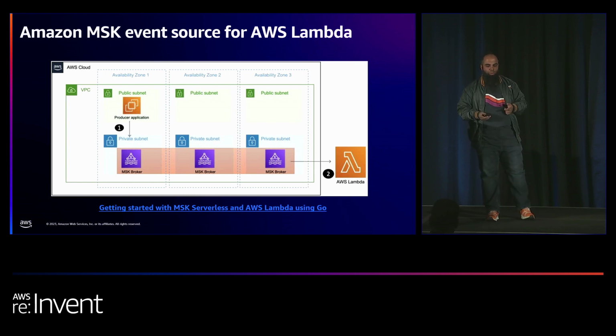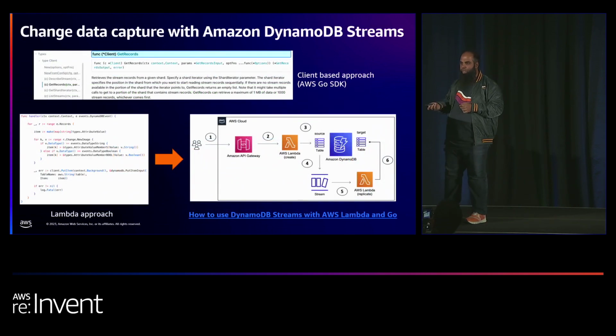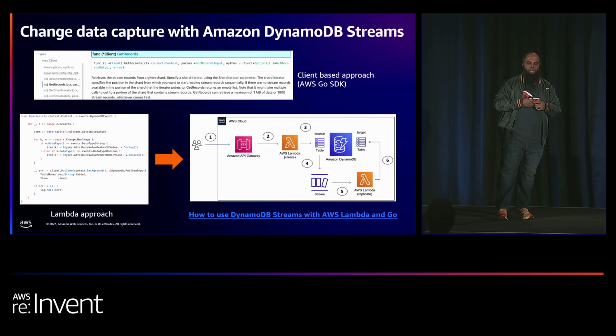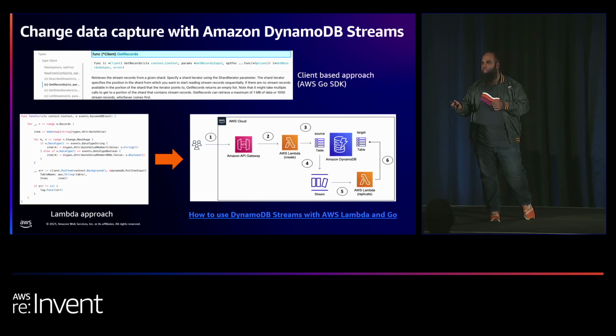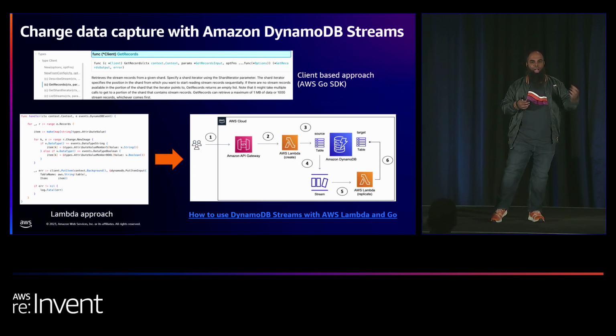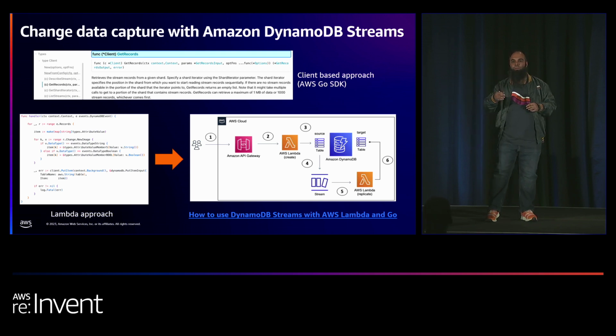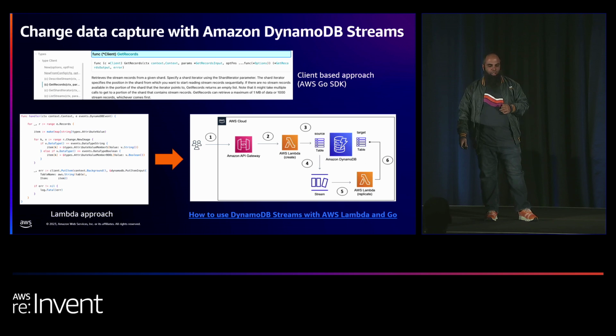So you have these options available, and based on your use case, and how much flexibility you want, or whether you just want to manage the code side of things, you can choose these solutions. Now, a special mention also of DynamoDB Streams, and we see this a lot, especially with folks trying to manage events coming through a NoSQL database. They would use something like DynamoDB, with a client-based approach using the Go SDK. You can have a Lambda function that is triggered based on a stream coming from DynamoDB. So for any, for example, CRUD operation, you can have an event being fired, which would then trigger a Lambda function.